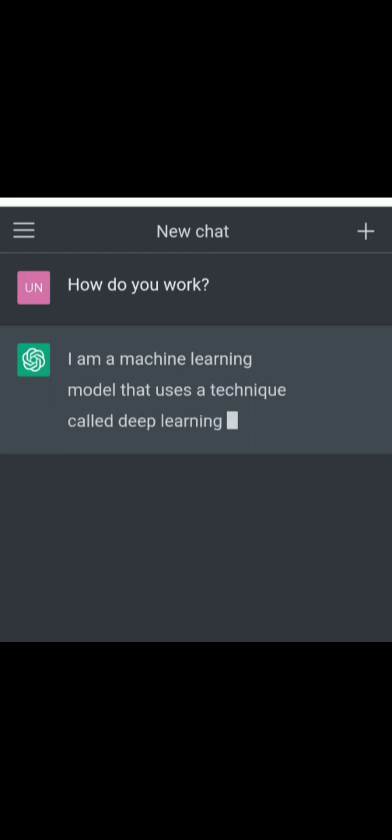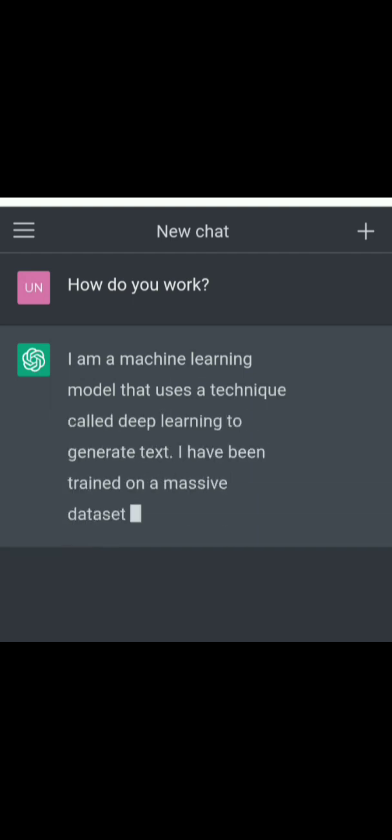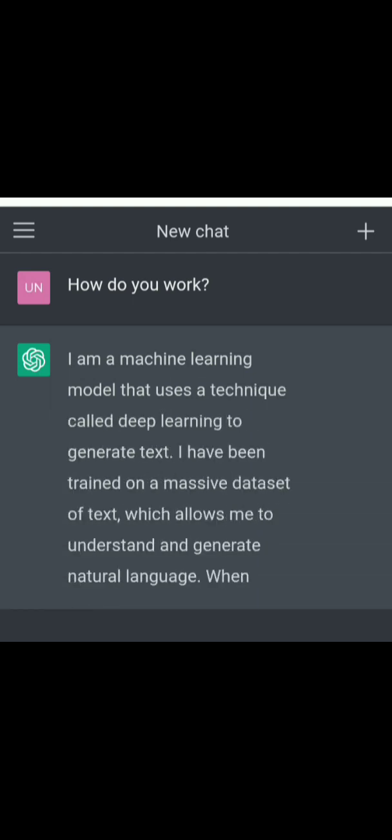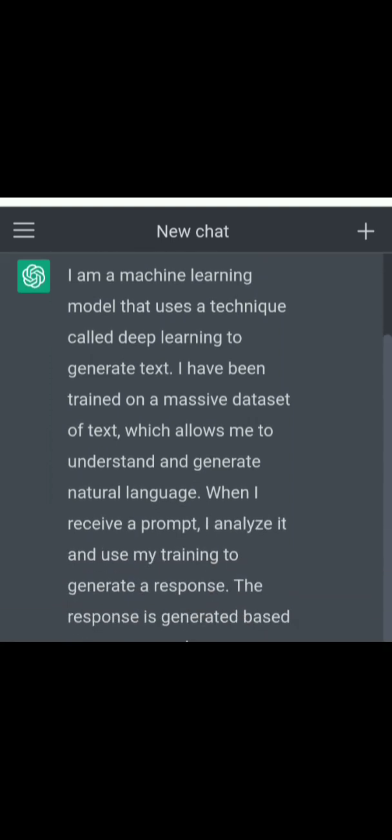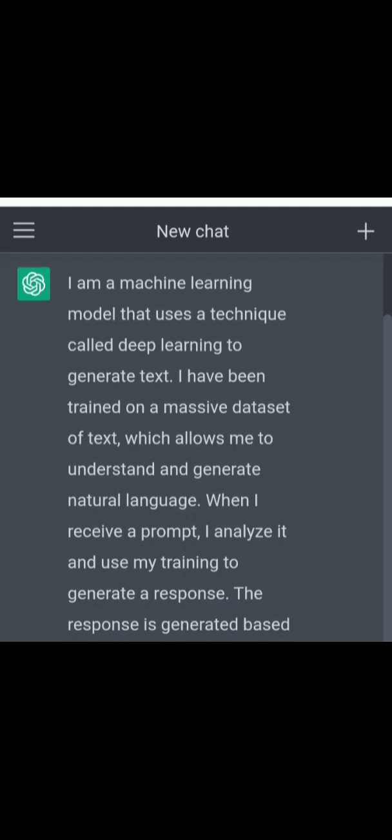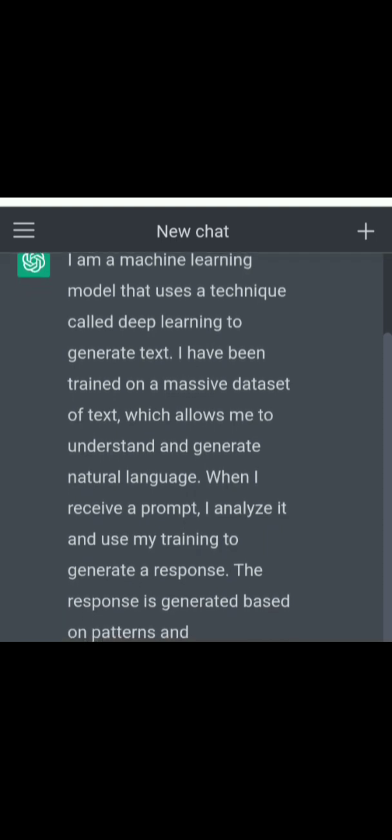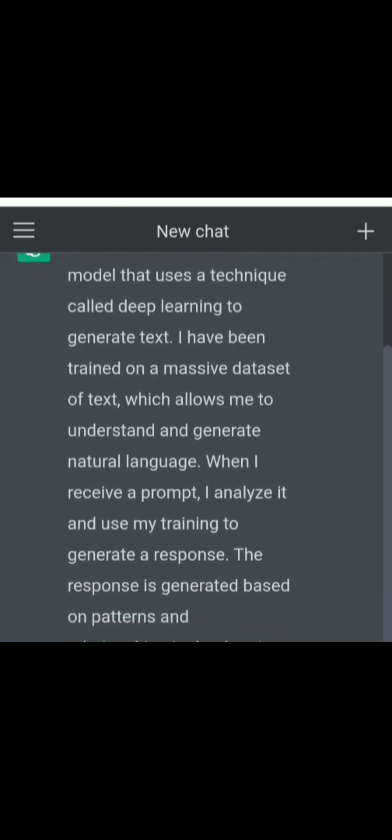I am a machine learning model that uses a technique called deep learning to generate text. I have been trained on a massive dataset of text, which allows me to understand and generate natural language. When I receive a prompt, I analyze it and use my training to generate a response. The response is generated based on patterns and relationships in the data I have seen during my training.